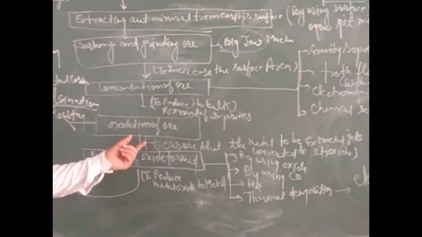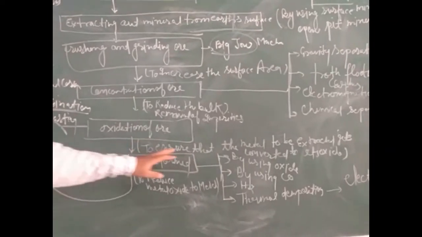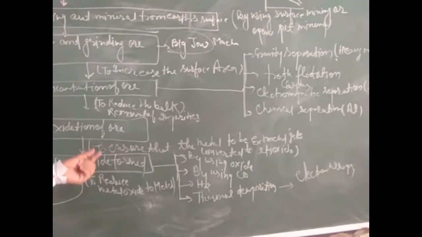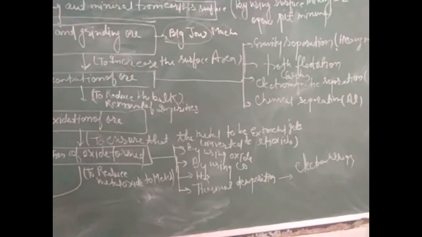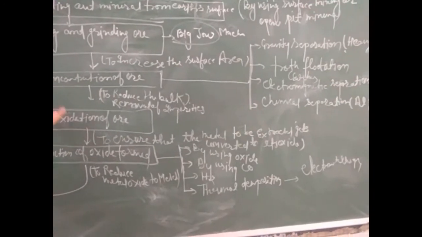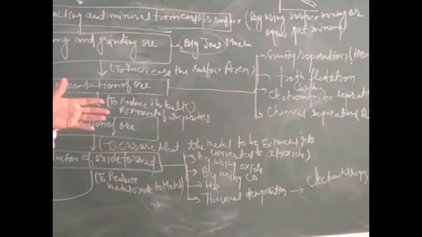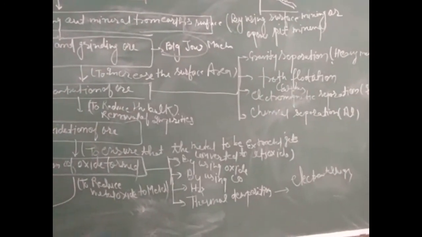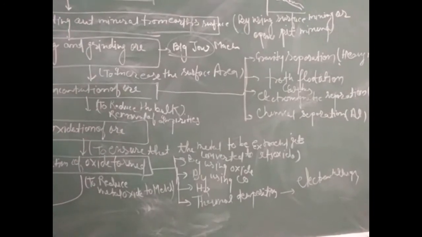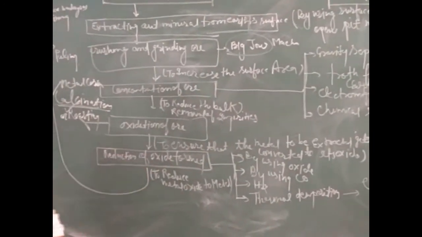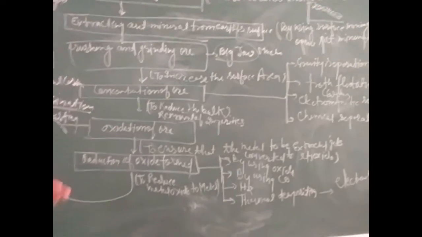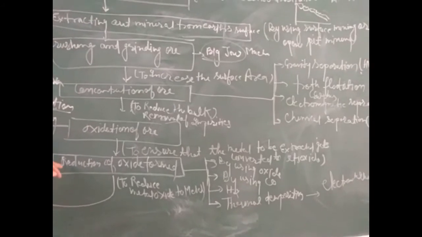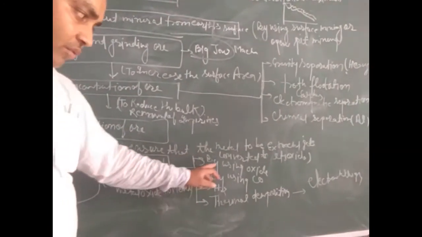After the process of oxidation, we come to the next step to ensure that the metal to be extracted can be obtained. Means after oxide ore, we move towards the process so that metals can be extracted from their oxide ore. To remove the metal from their oxides, we follow the process called reduction of oxide, means removal of oxygen. We know that reduction is the removal of oxygen from its oxide ore. For carrying out this process, we will follow 3 steps.